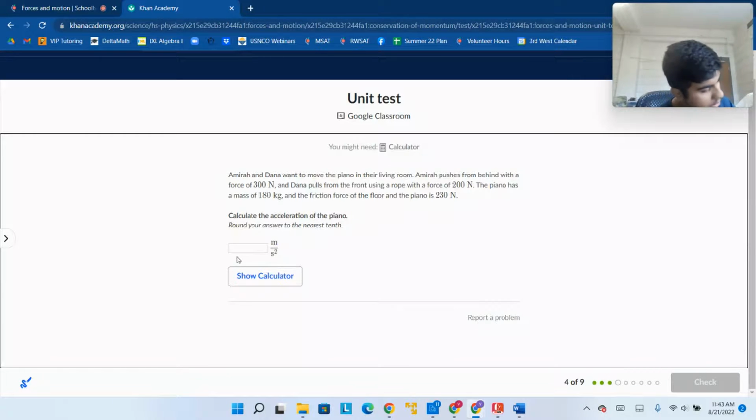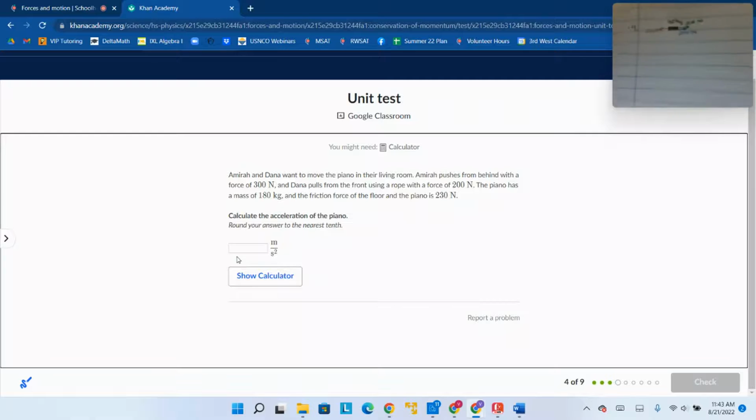And it's 180 kilograms. Okay, so this is what I'm left with right now. 230 newtons to the left, then 300 plus 200, 500 newtons to the right, and 180 kilograms.